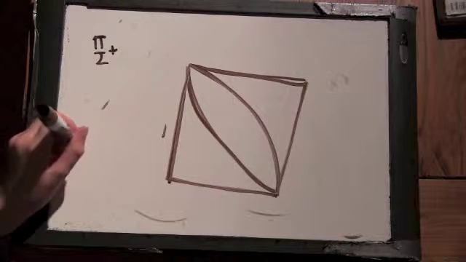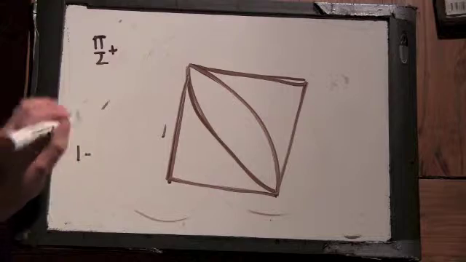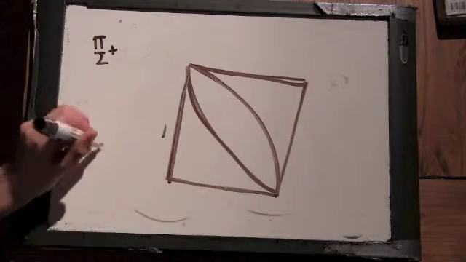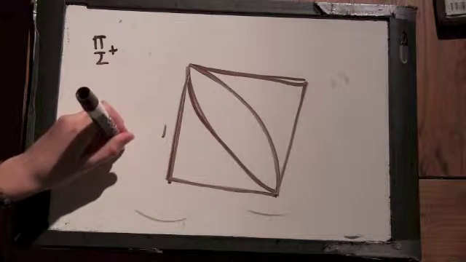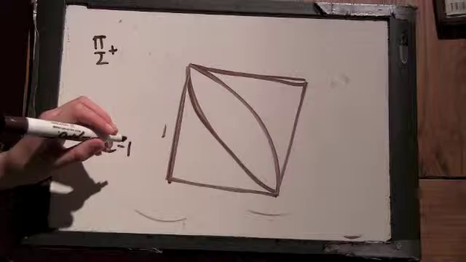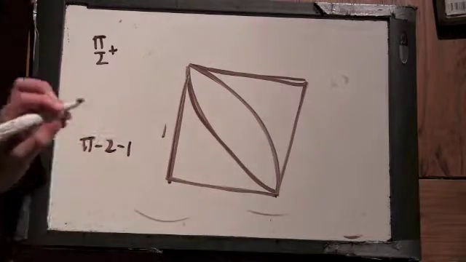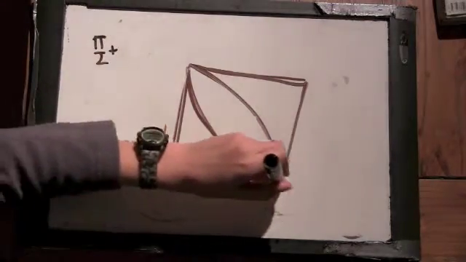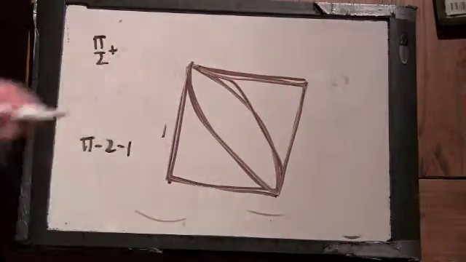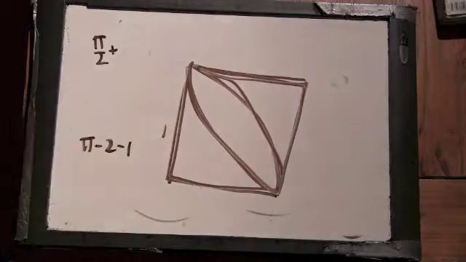So it's pi over 2 minus 1, because the area of this quarter circle is pi over 4, plus pi over 4, which is pi over 2, and then 1 is the area of the square.